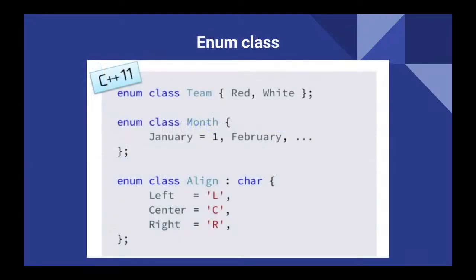And then this is the enum. We still used to have enum, but that enum is almost the same as an integer. But now they have the strict enum as a class. They redefined the enum as a class, and then we cannot make a mistake with the integer. Enum class team red white. This is the enum class.